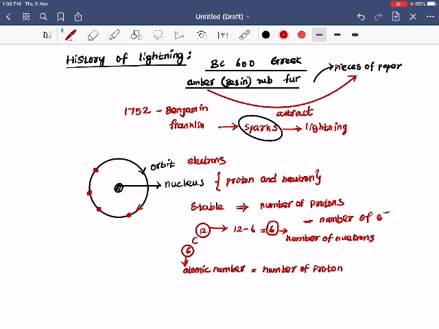But when you rub with that fur or any woolen cloth, the charges are either gained from the other body or lost. I said the number of protons and number of electrons matter. So if it loses some electrons or gains some electrons, only then can we find a charged body or an uncharged body. Anyway, I will give some practical examples, then you can understand.